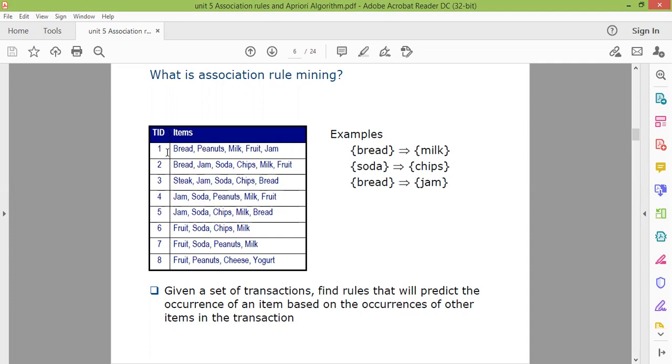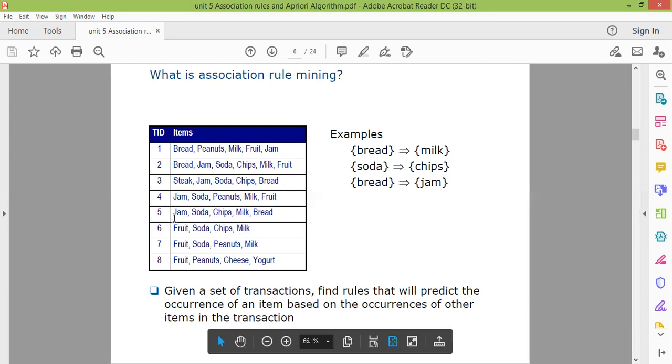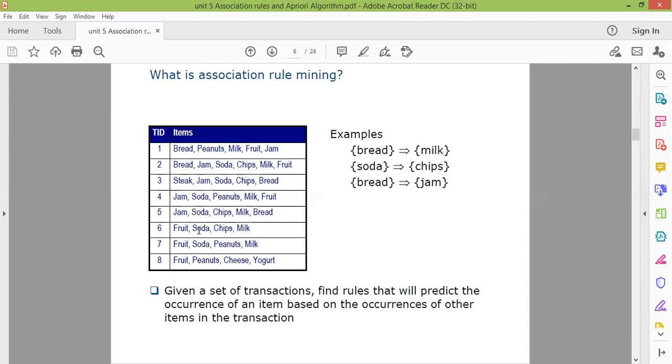If you look at the first item set, bread is there. In the second item set, bread is there, and within these two item sets we have milk also. In the first transaction we have milk, and in the second one we have milk also. So we can make an association rule, bread tends to milk. Similarly, for soda, in transaction IDs 4, 5, 6, 7, we have an item named soda. And in transaction IDs 5 and 6, chips also occurred. So we make the association rule, soda tends to chips.